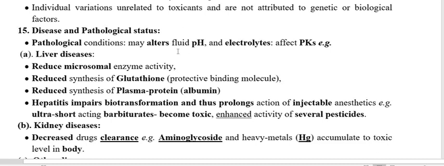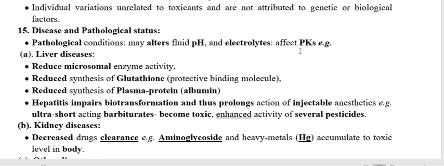They alter the physiological fluid pH, they alter the body electrolytes, and because of the alteration of pH and electrolytes within the body of the patient, this is going to affect the toxicodynamics and pharmacokinetics. That means it will affect the absorption, distribution, metabolism, and excretion.